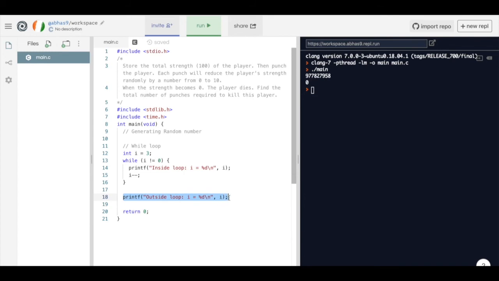Let's try running this code. As you can see, value of I inside the loop is 3, 2 and then 1. Outside the loop, it is 0.